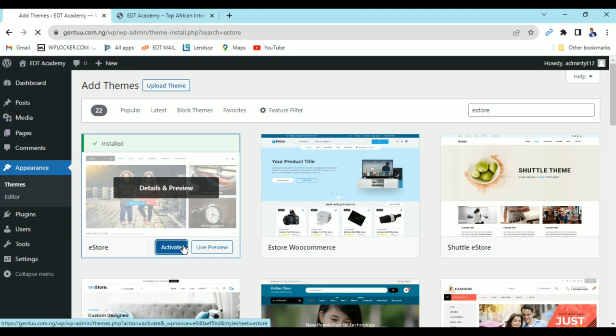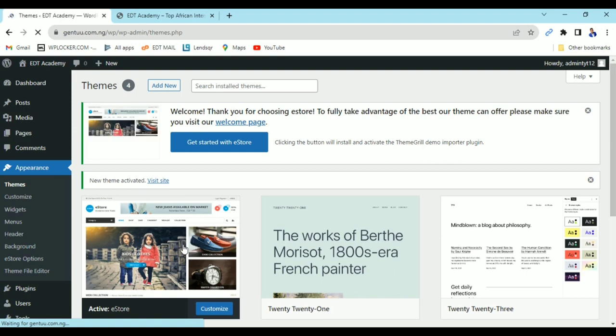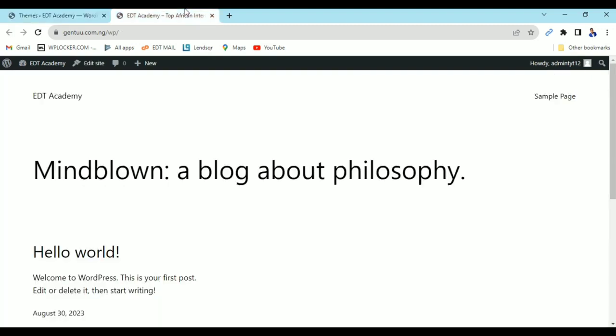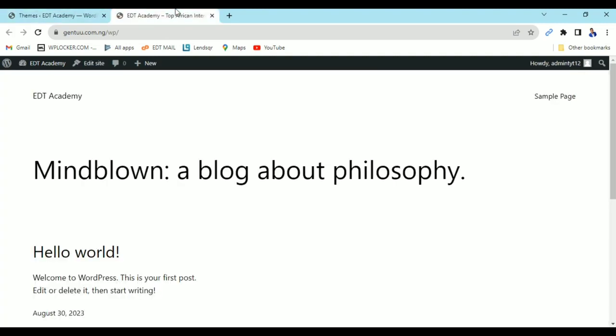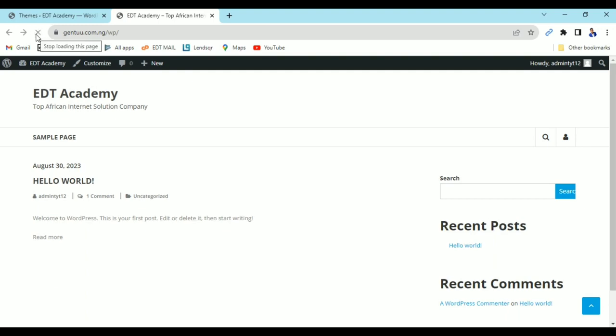Now I've installed the theme and I've activated it. Let's go and check our website. Don't forget, this is our back end screen, and that is the front end screen. So I'm going to check the front end right now. You can see that it has changed. Now we have some features, but not completely full.